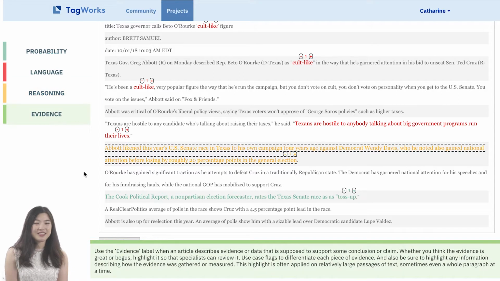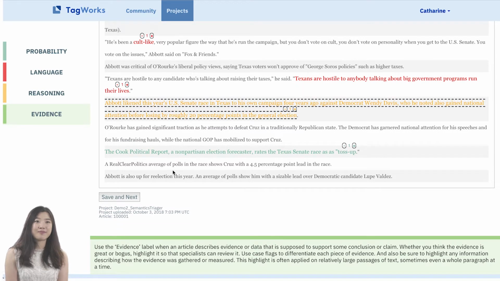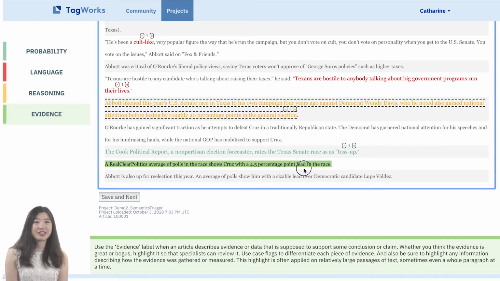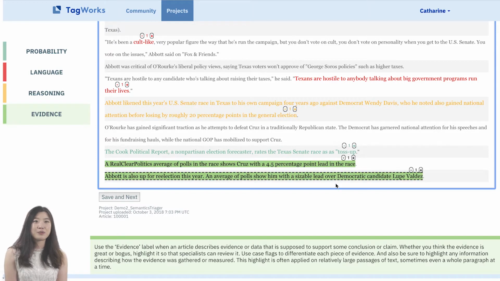Now, what about evidence? This is an article about politics, not science, so there isn't much. But if you look at the end of the article, you'll see reports of some polls. Polls are a kind of study. Systematically collected evidence to help us make inferences about candidates' popularity. So I'm going to highlight the reports from these polls in green to send along to the evidence specialists. Because the polls are separate sets of evidence about different races, we need to give the second one its own case flag. We do this just by clicking on the plus sign or clicking on the highlight and pressing 2 on the keyboard.